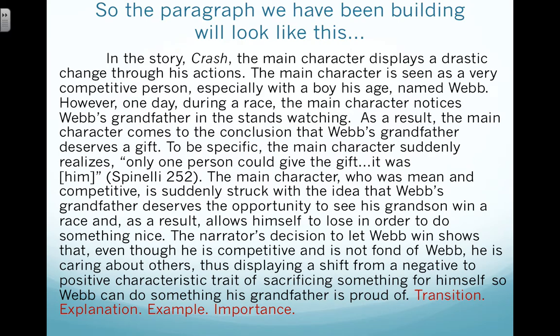So here's essentially, I know it looks like a lot, don't worry. This is essentially taking every piece of the TEXI that I've given you with the examples and putting it all together. It should all make one big paragraph.